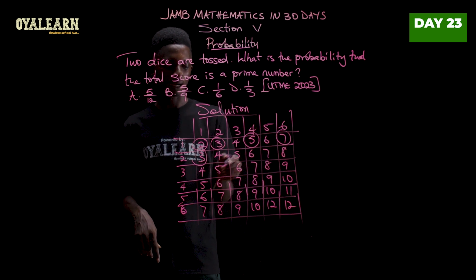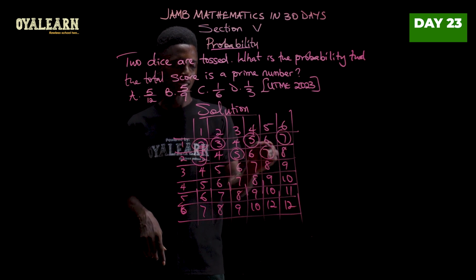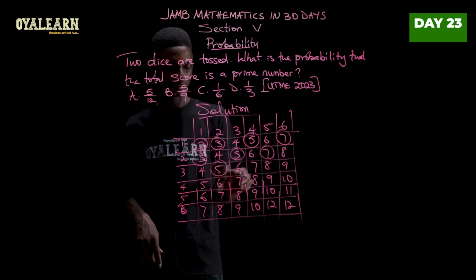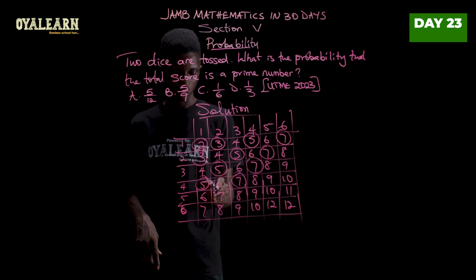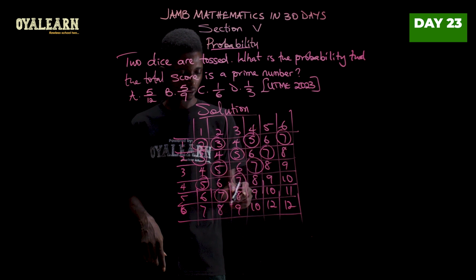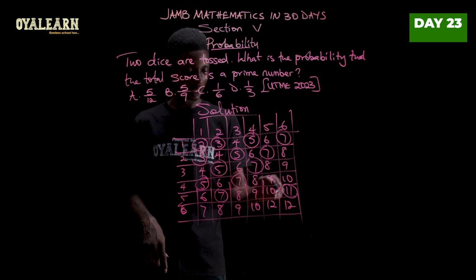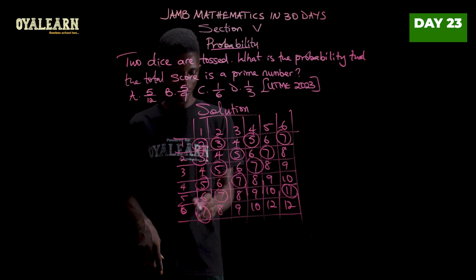3 is a prime number, 5, 7, 5, 7, 5, 7, 7, 11, 7.